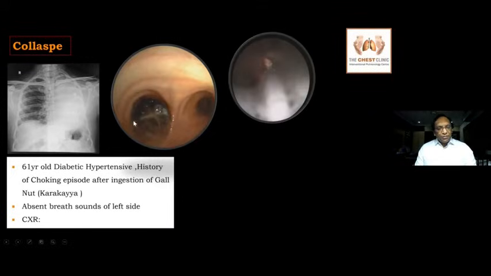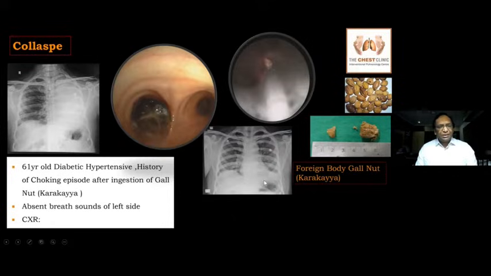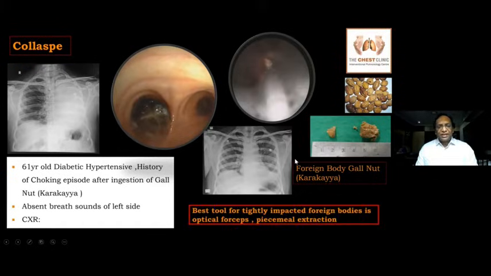If there is some space between the airway lumen and the foreign body, you can pass a balloon and try to inflate the balloon distally and pull it proximally so that the foreign body gets disimpacted. Once it disimpacts, you can remove it with other tools. If you are not able to pass the balloon to disimpact it, just use an optical forceps to remove it piecemeal. This was an elderly male diabetic. He was using this gallnut, we call karakaya, during sleep for cough. He aspirated it, so it was a hard time to remove. There was severe ulceration inside the airway. So the best tool for a tightly impacted foreign body is an optical forceps. You can do a piecemeal extraction.